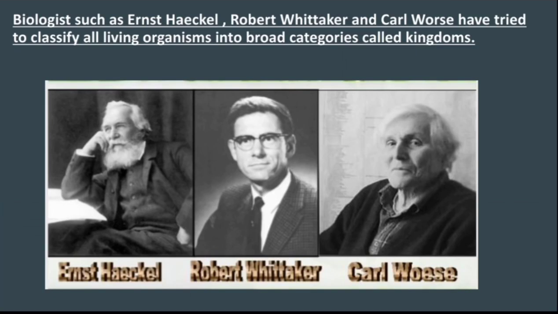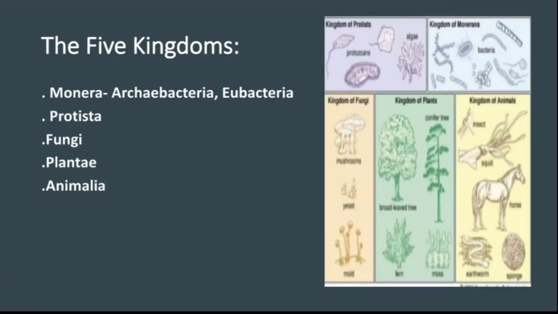Biologists such as Ernst Haeckel, Robert Whittaker, and Carl Woese have tried to classify all living organisms into broad categories called kingdoms. This is the picture of Ernst Haeckel, Robert Whittaker, Carl Woese. In the 7 levels of classification, the kingdoms are divided into 5 kingdoms. They are Monera, Protista, Fungi, Plantae, Animalia. Monera is also divided into Archaebacteria and Eubacteria.